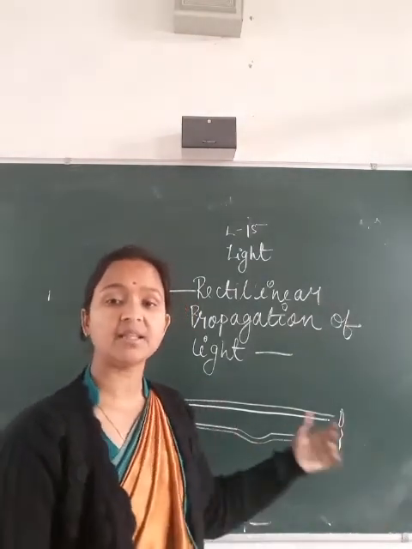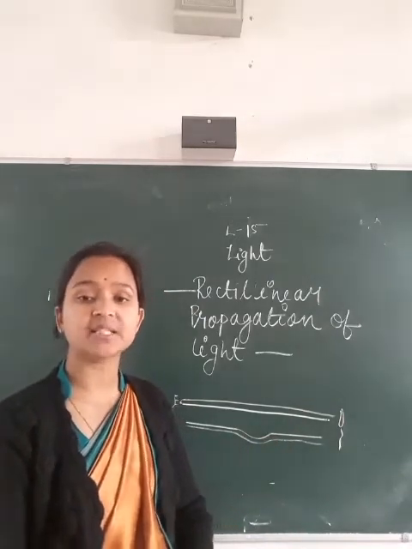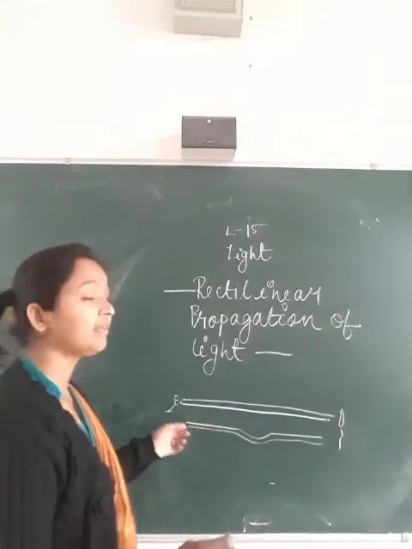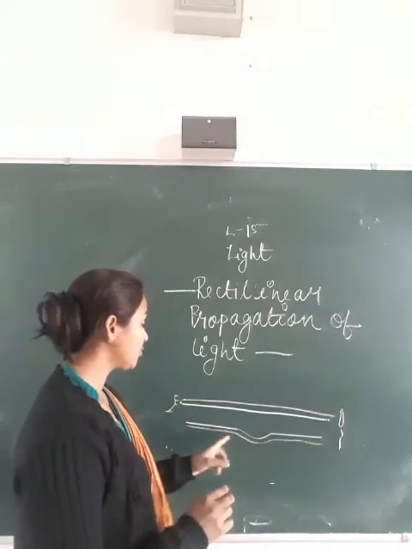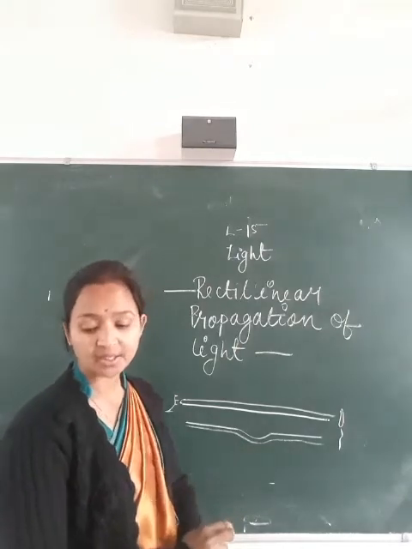Thus, by this activity, it is clearly proved that light travels in straight lines. I have given different examples, and by this activity it is proved that light always travels in straight lines.